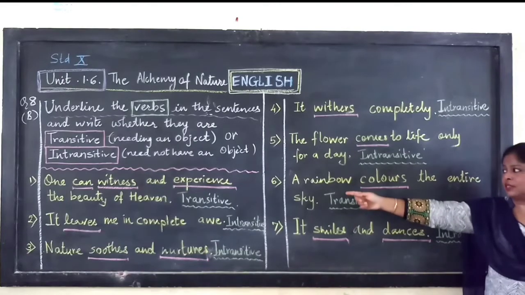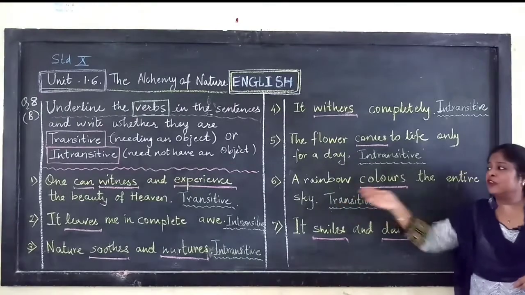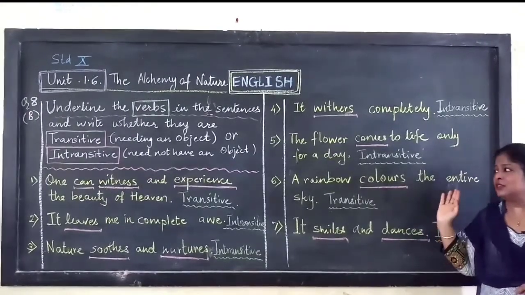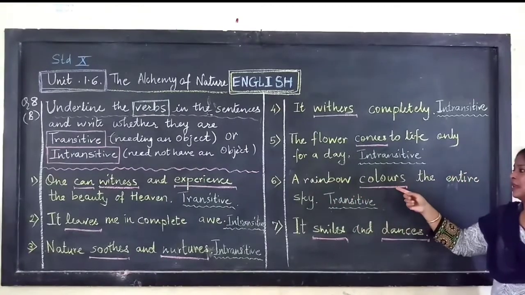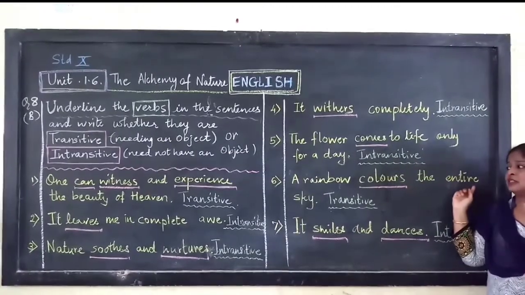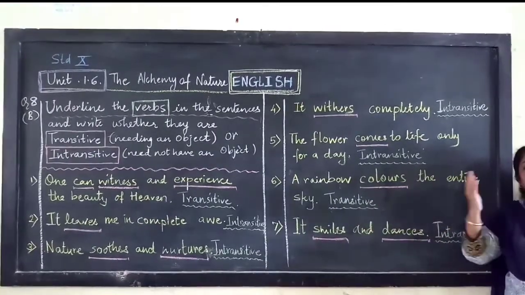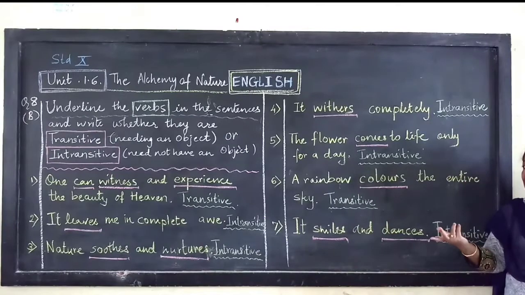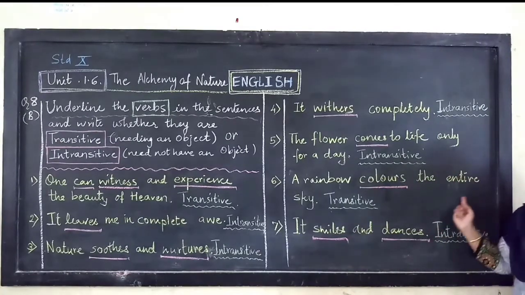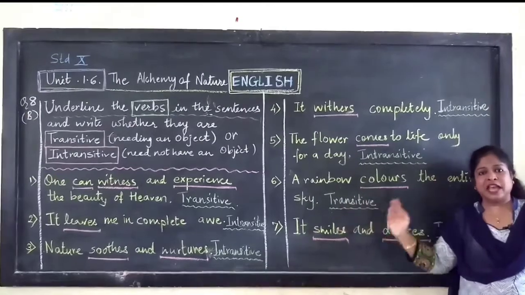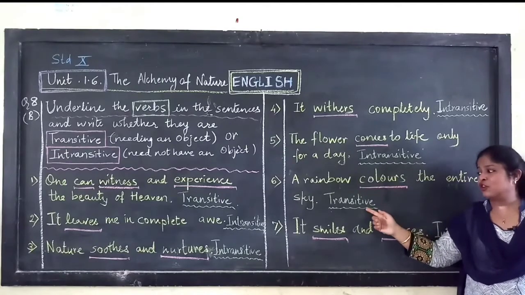Question number 6. A rainbow colors the entire sky. If you analyze this whole sentence, subject is a rainbow, verb is colors, and your object is the entire sky. Why is the entire sky the object? Because you ask yourself the question what? A rainbow colors what? The entire sky. Therefore, this particular verb colors is transitive.